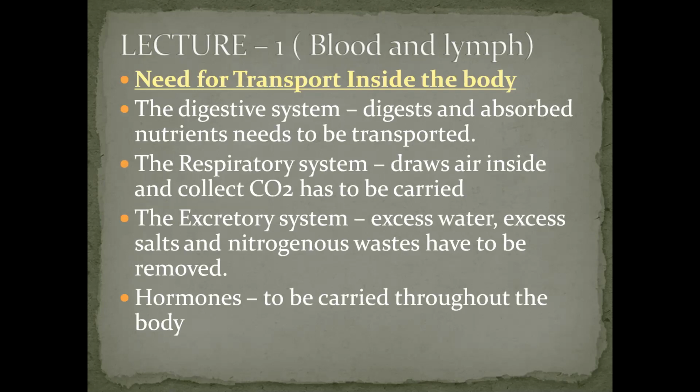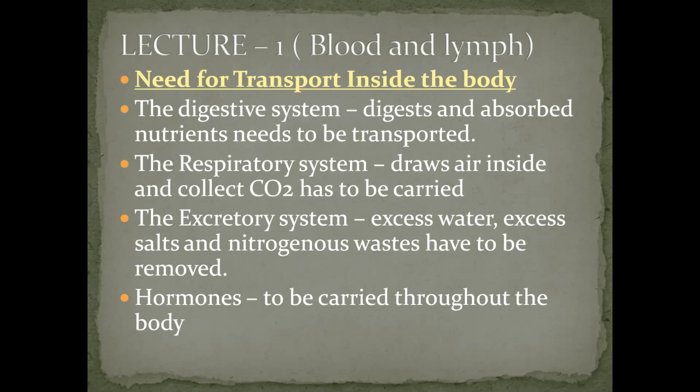Now, you might be wondering, what is the need for transport inside the body? Yes, there is a need. Every organ in our body requires the involvement of the circulatory body fluids. For example, first of all, the digestive system. It digests and absorbs the nutrients which need to be transported to each and every cell of the body. Next is the respiratory system.